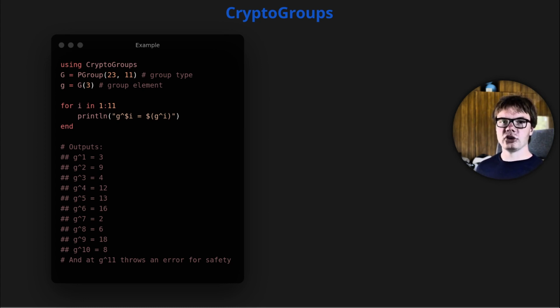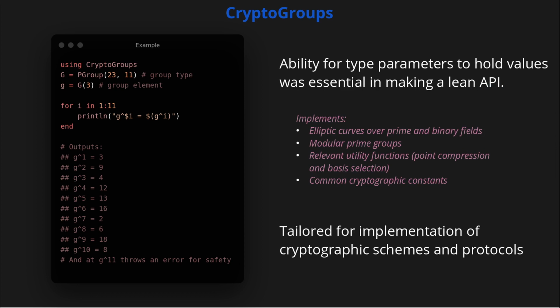This resulting object G is a group type, with which we can initiate a group element, lowercase g. By taking powers of g, we can see that it generates 11 different group elements as expected, and for other elements it throws an error for safety reasons. Thus, g is a generator for the group. With this level of abstraction, we can implement many different cryptographic schemes like digital signatures, Diffie-Hellman key exchange, ElGamal cryptosystem, as well as zero-knowledge proofs, including the proofs of shuffle.